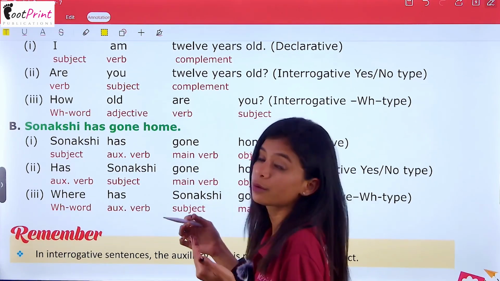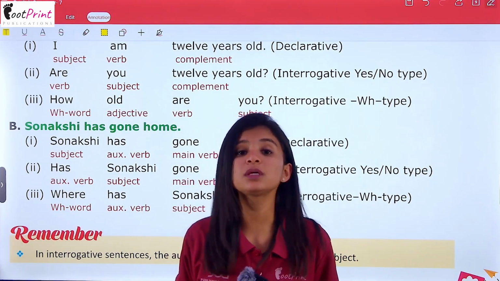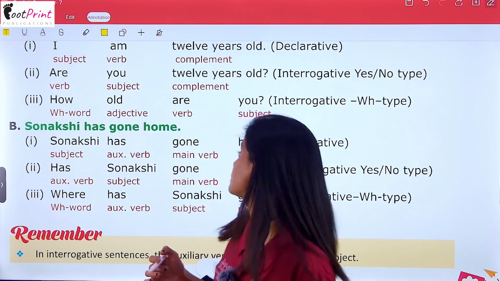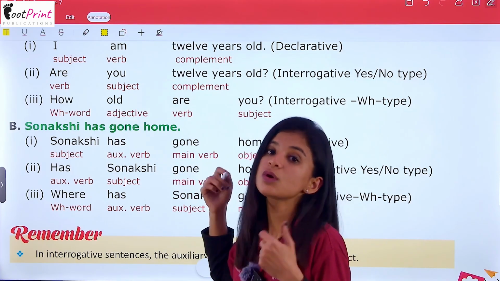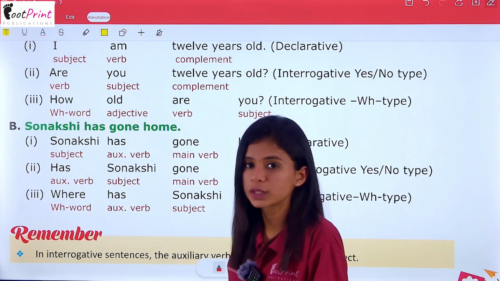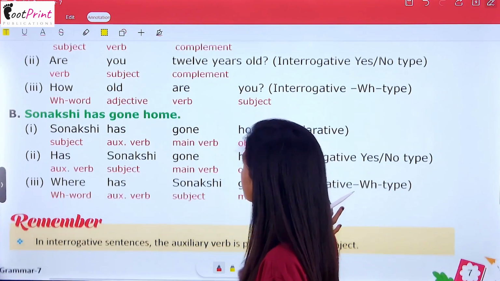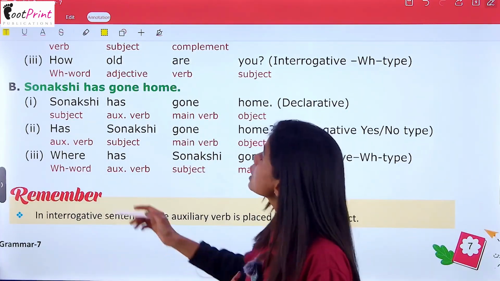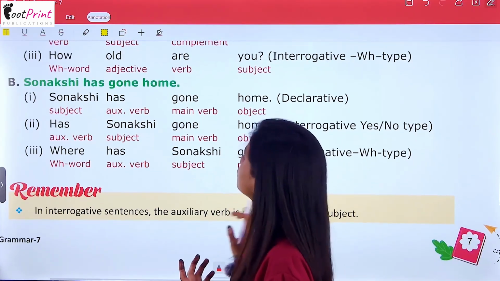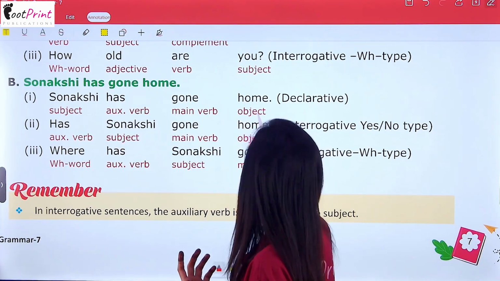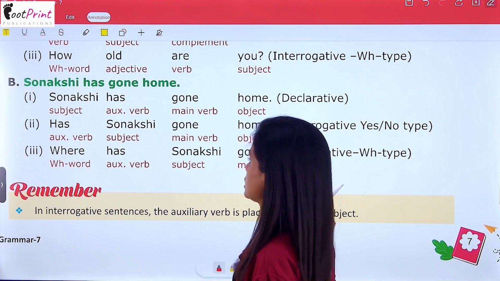Or it can also start with the WH family. For example, how old are you? In all these sentences, we are talking about the age of the subject, right? Next sentence is Sonakshi has gone home. Now, Sonakshi has gone home is a declarative sentence.